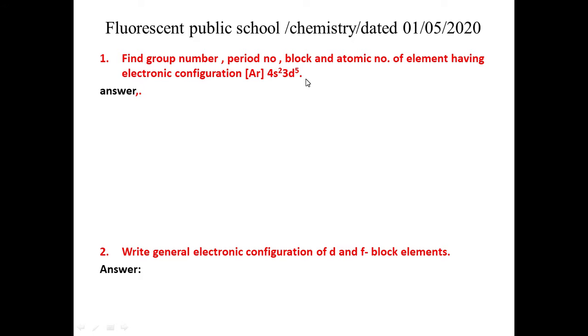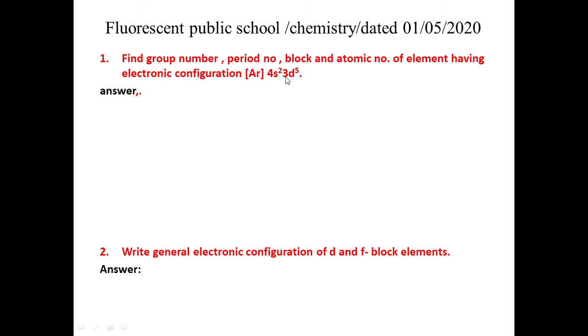And you may see here the last electron is filled inside the d subshell. That's why that element belongs to the d block. Out of the four sub-questions, we have found the answers to two. The atomic number is 25 and the block is d block. What about the period number? You have to find the maximum n value. The maximum n value is 4, so the period number is 4. What about the group number?